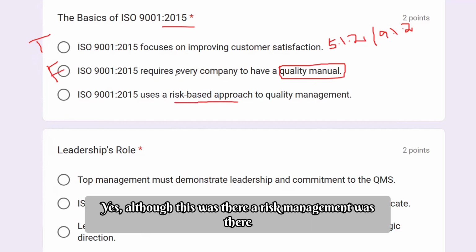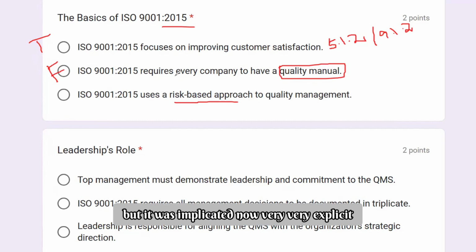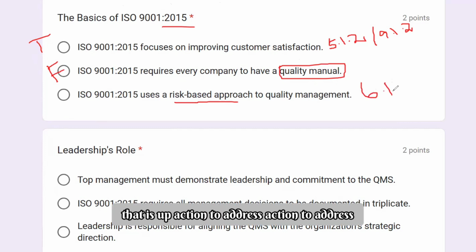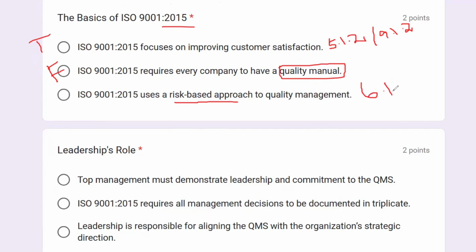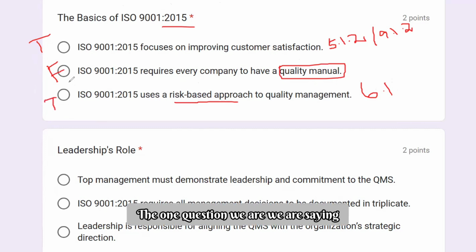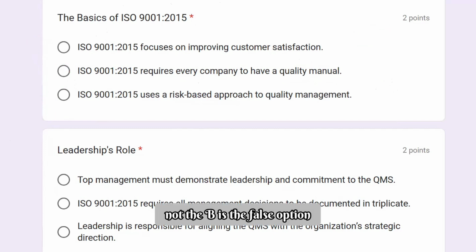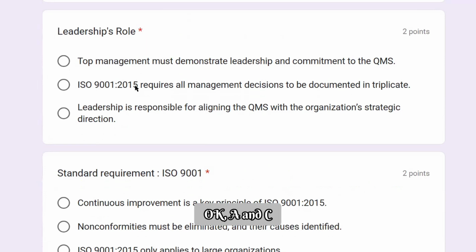The next option is that ISO 9001:2015 uses risk-based thinking. Yes, although risk management was there before, it is now very explicit. The clause number is 6.1, actions to address risks and opportunities. So it's also true. The first question, the one we are saying debunks a misconception: option B is the false option, and A and C remain true.